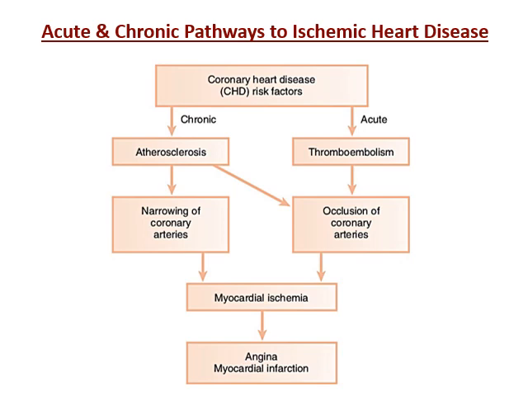Coming to the main acute pathway, here you can see it is not sclerosis, it is thromboembolism. It is going to occlude the coronary artery, thereby causing myocardial ischemia and angina, which leads to myocardial infarction. First we should know how this happens, and then we'll talk about the relation between periodontal disease and all these events.